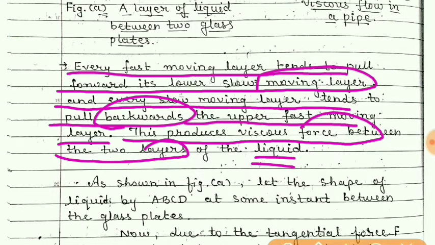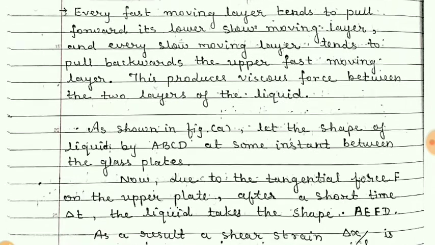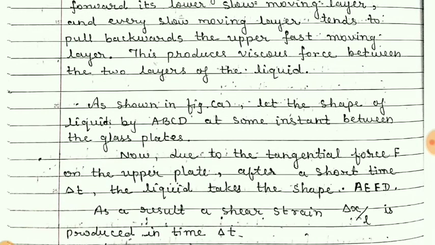That means the one which is faster will drag the slower one, and the slower one will drag the faster one in the opposite direction. So in this way this viscous force arises.